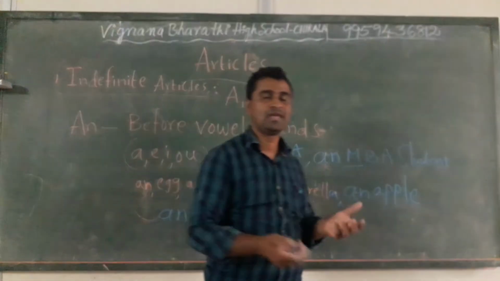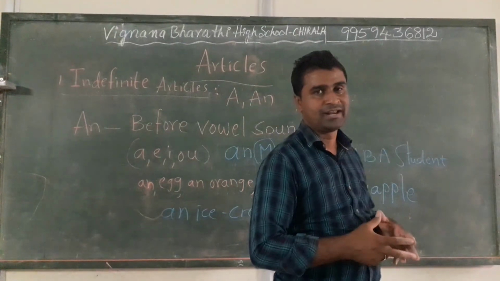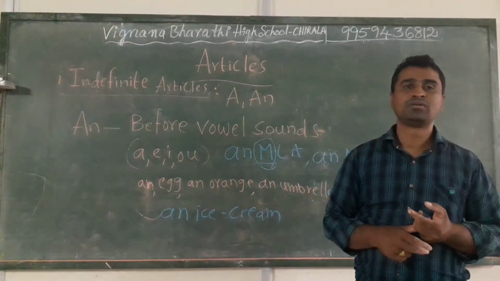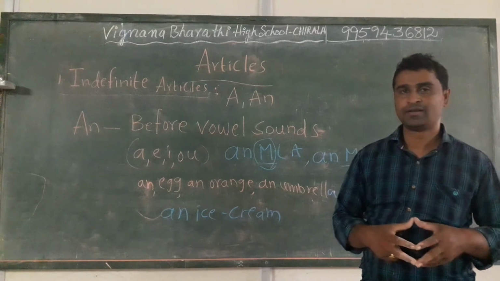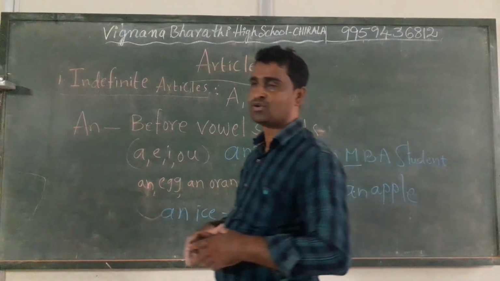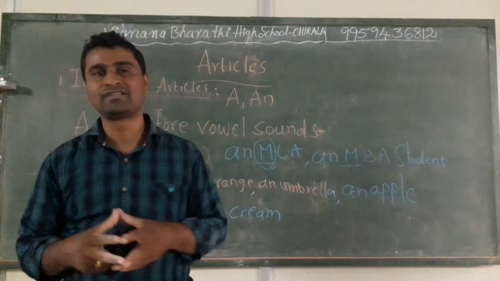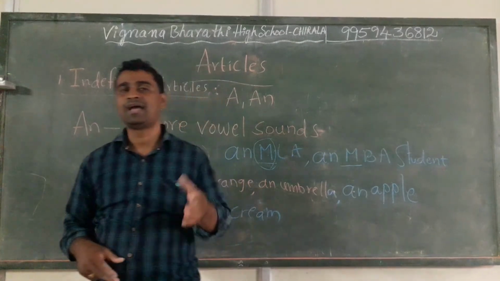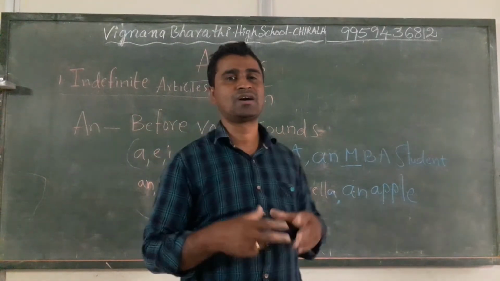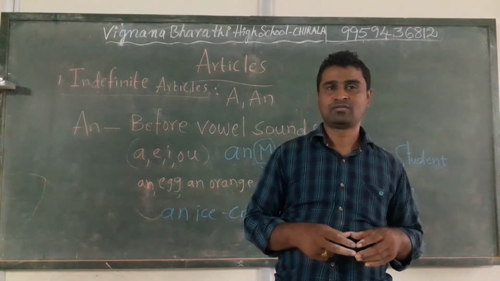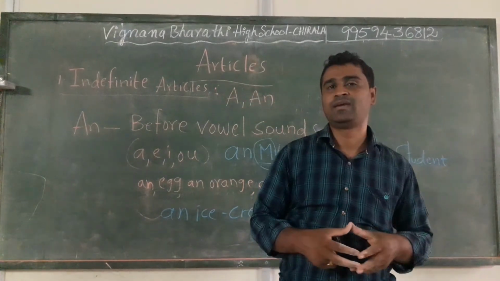For example, a bench, a chair, a globe, a board, a chalk, a road. All these words started with a consonant and the sound is also a consonant sound, that's why we use "a".